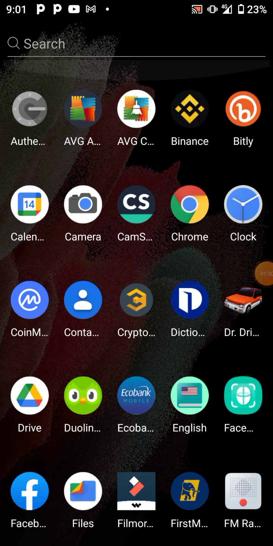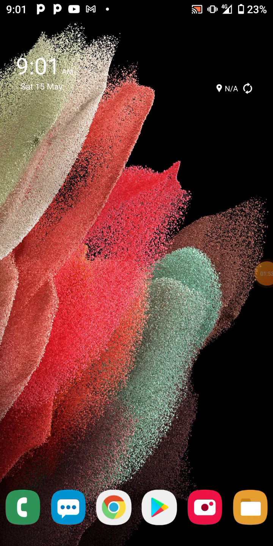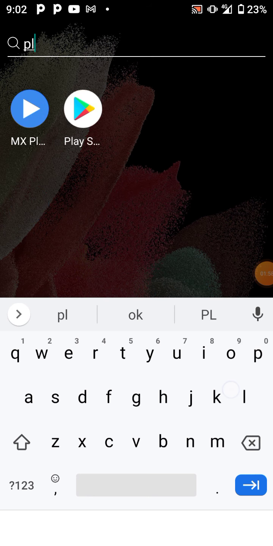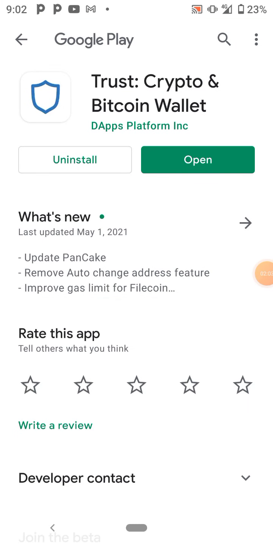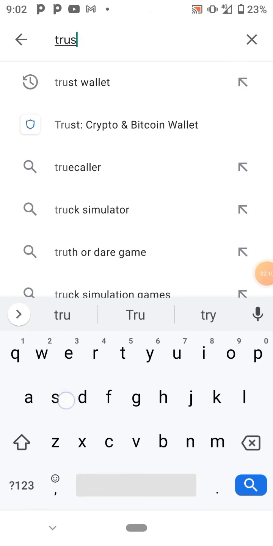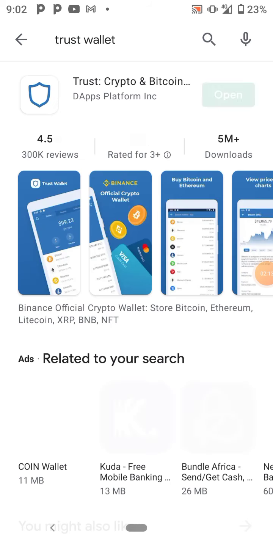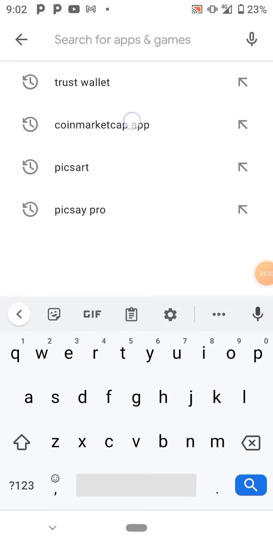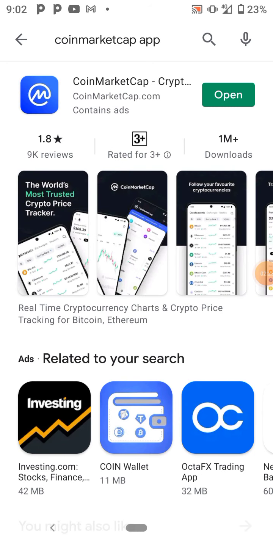So the next thing is, if you're using an Android device, go to Google Play Store and download these apps. One, you download this app, Trust Wallet. Search for Trust Wallet and download this app, and you create your wallet. If you download Trust Wallet, the next thing you do, download CoinMarketCap. Download this CoinMarketCap app. Two.